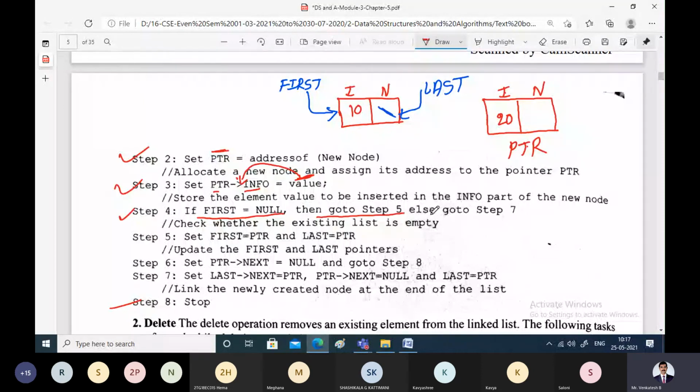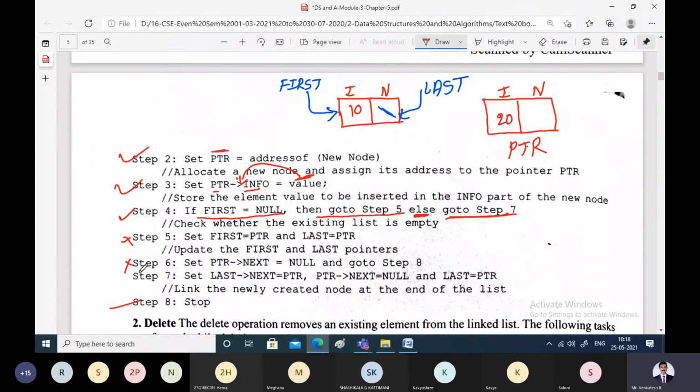The else part is true because first is pointing to some node, since there are already some nodes present in the linked list. That indicates we should attach this as the next node, so we will go to step number 7. That means steps 5 and 6 will be skipped. Steps 5 and 6 will be used only when you are inserting a node for the first time. Now we'll go to step number 7.